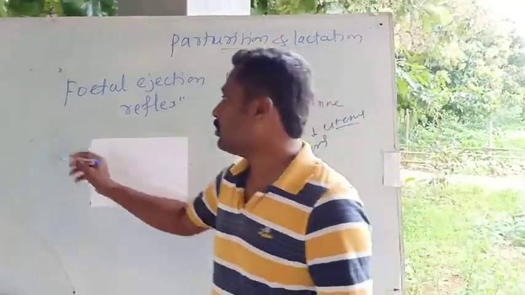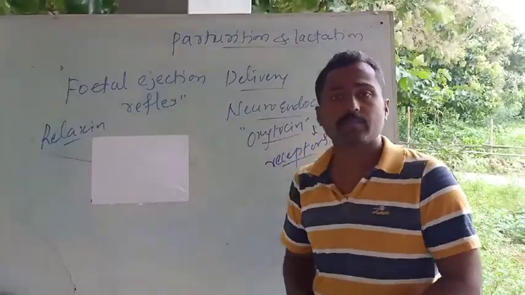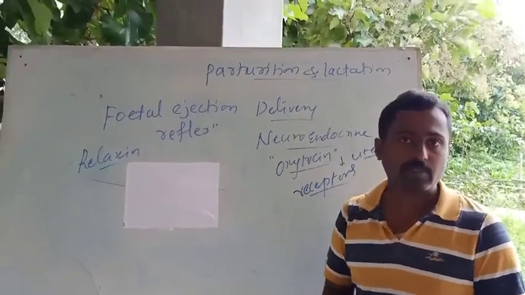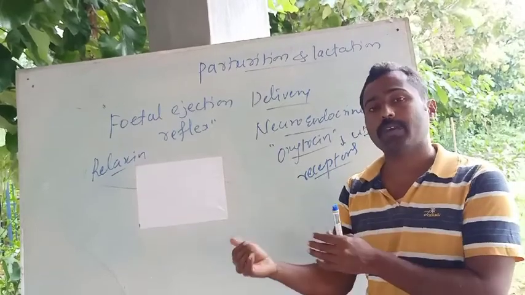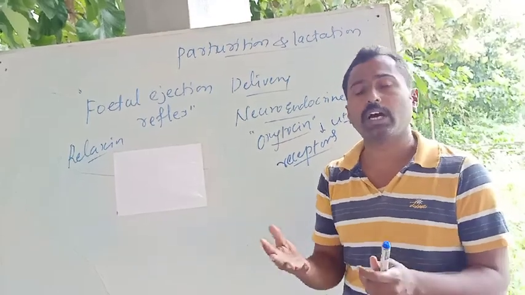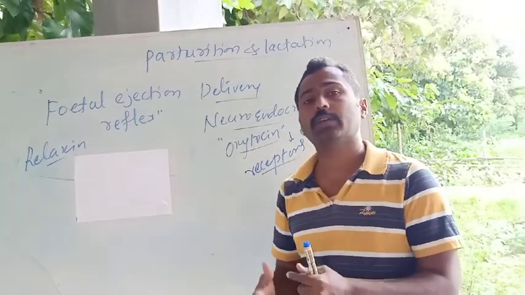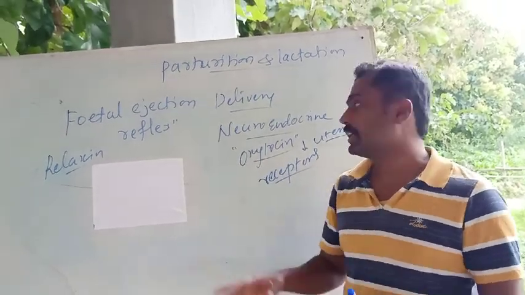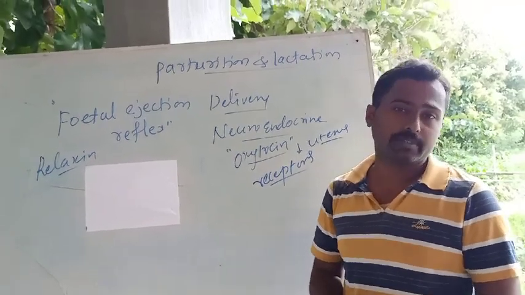And also the hormone we call relaxin is synthesized. Relaxin also plays a major role, causing relaxation of the pubic symphysis and also the enlargement of the cervix. So that helps in propelling the baby out of the womb. So these hormones, and also the estrogen and the progesterone, which are already at their peak in the blood in the maternal body, all together, the progesterone, estrogen, mainly the oxytocin and the relaxin, the endocrine system, it means the hormones, all together cause the parturition or the delivery.